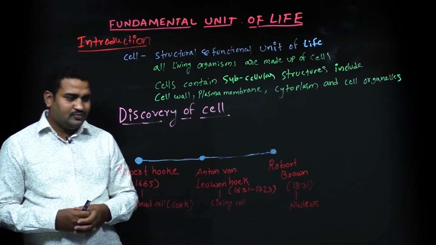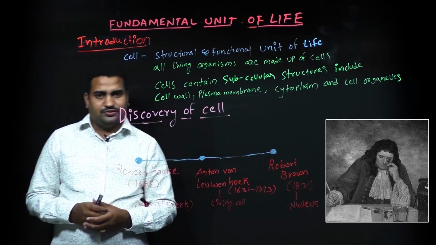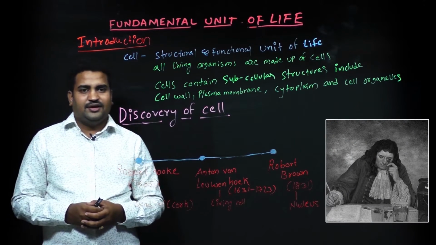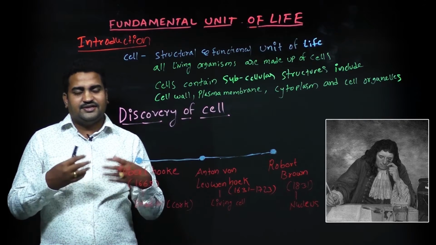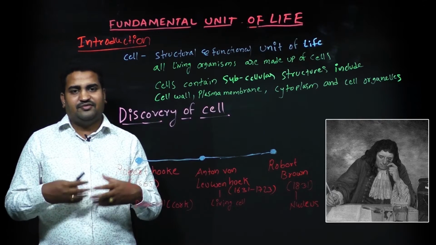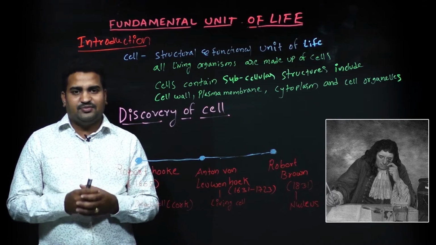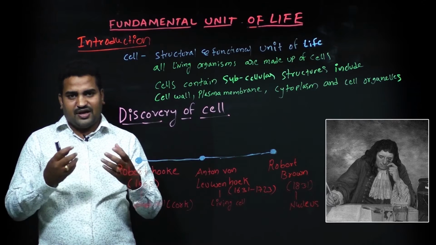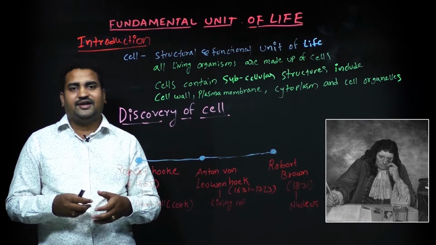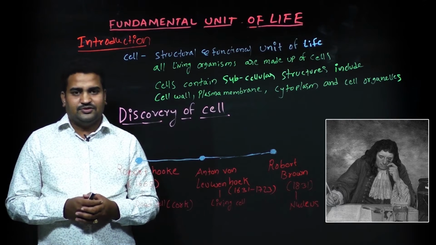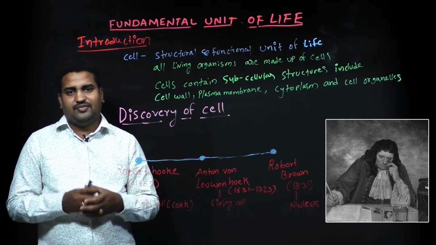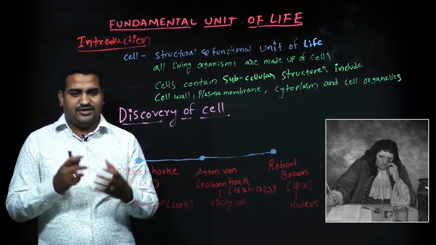Now, Antony van Leeuwenhoek. He is regarded as the father of bacteriology. He constructed a single lens microscope. Its magnification was 200 times at that time. So this was a superior microscope in his time.